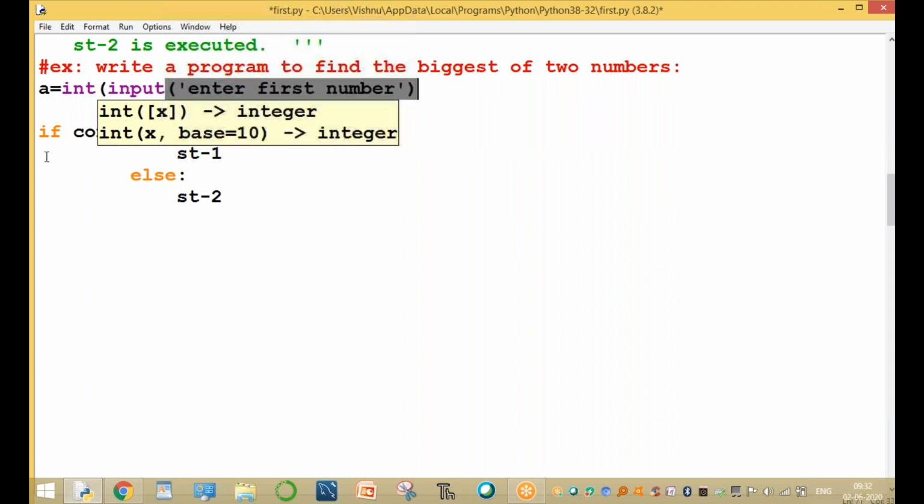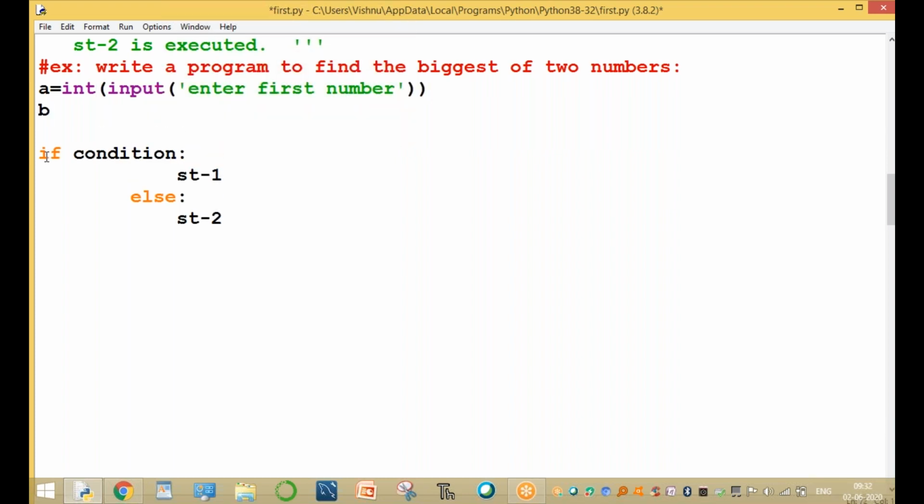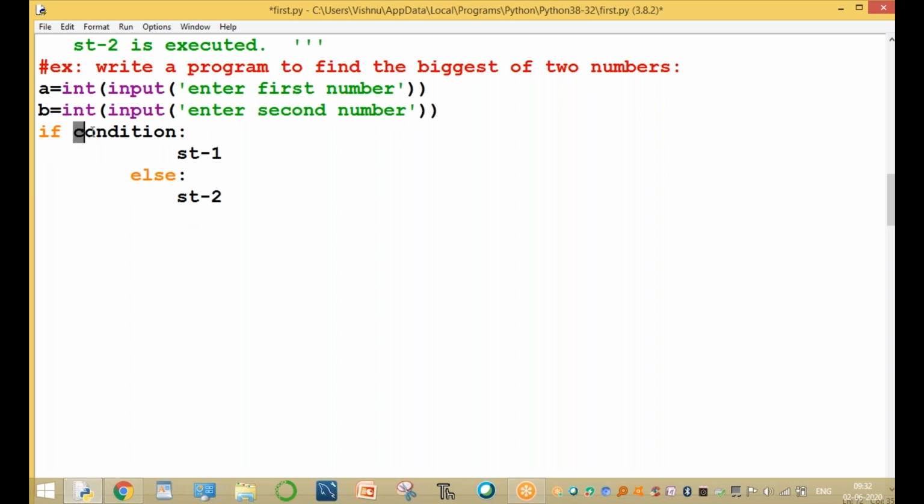And the second one, B equal to input of enter second number. Two numbers are entered from the keyboard. Then write the logic: the if condition, where the first number is A and the second number is B. A is greater than B.